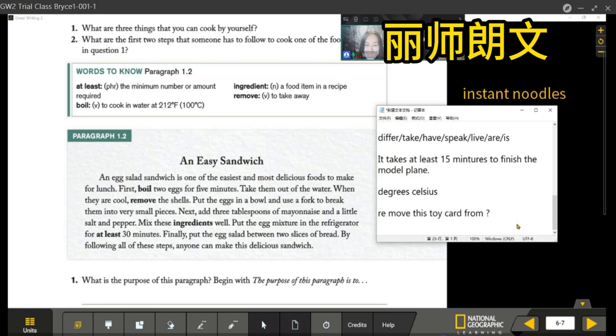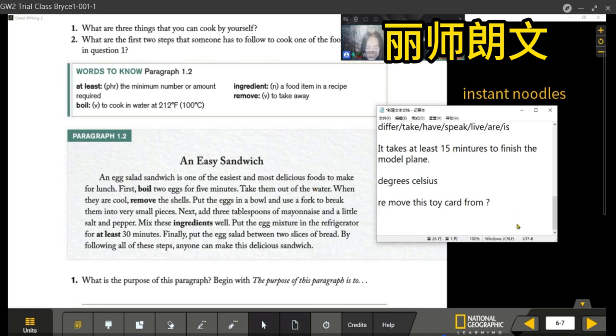Like, for example, I'm going to remove this toy car from the living room. From the living room. Yes, that's remove. You take something out of somewhere. Like, do not remove the wing of my model plane, please. You can say something like that.